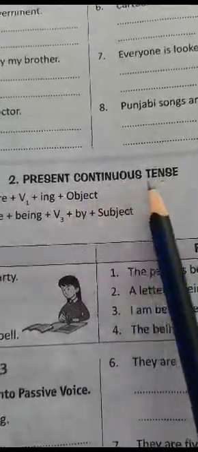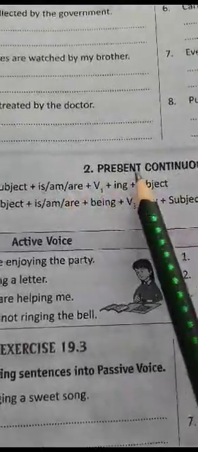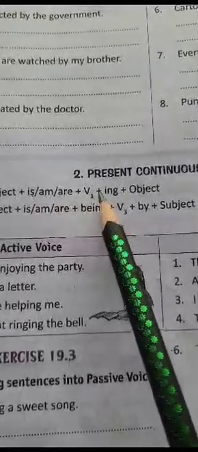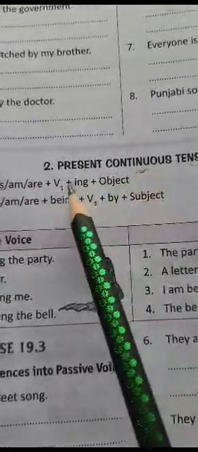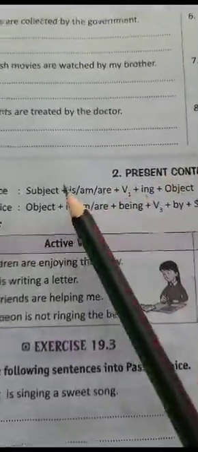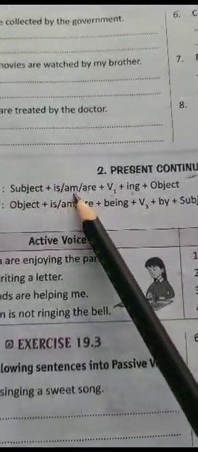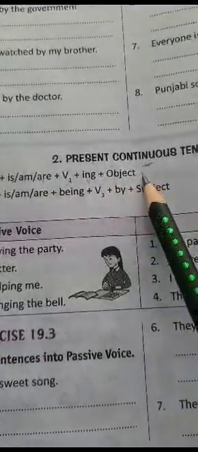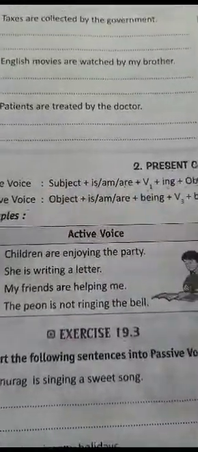First, it should be clear in your mind. In present continuous tense, what do we apply? We apply is/am/are plus first form of verb plus ing, because the word continuous relates with first form of verb and ing. Now, here we see that in active voice we have subject plus is/am/are plus first form plus ing plus object.